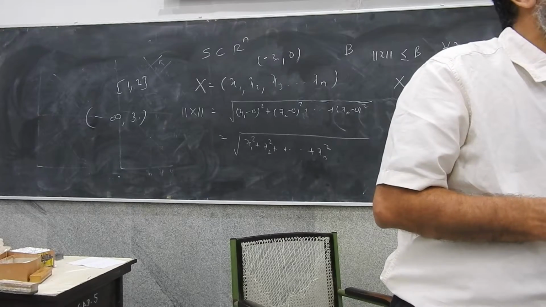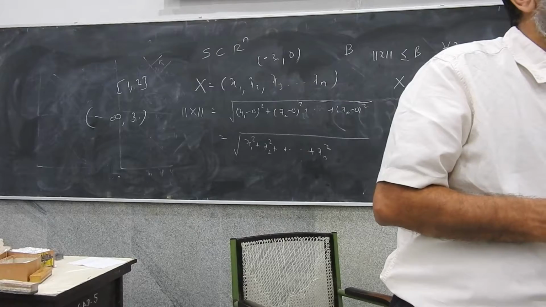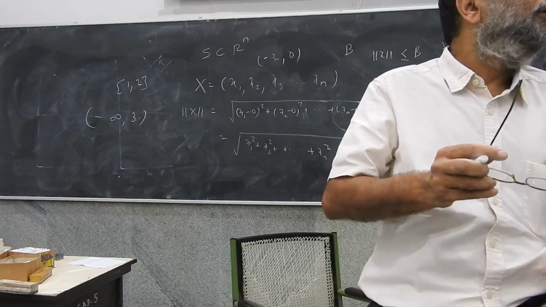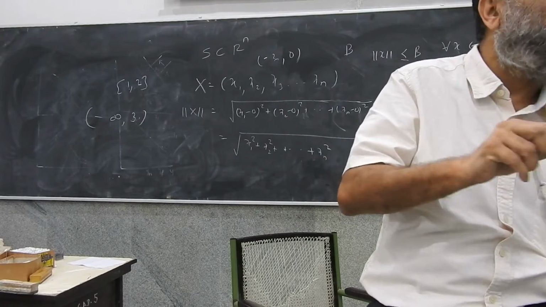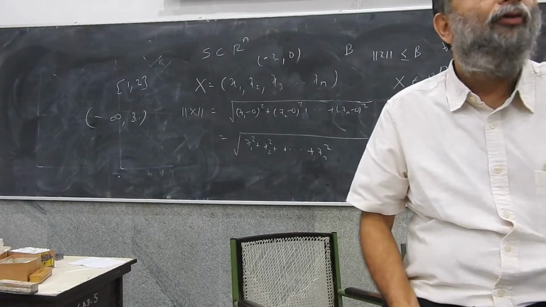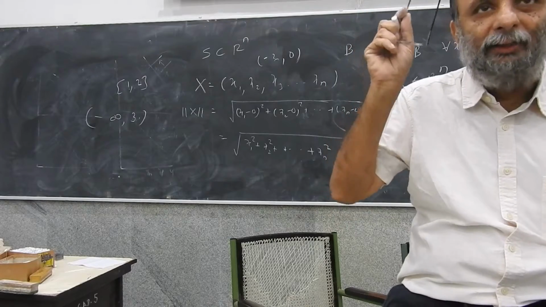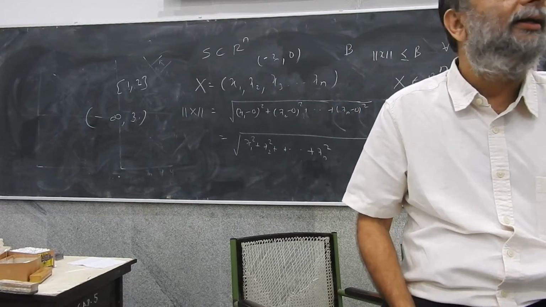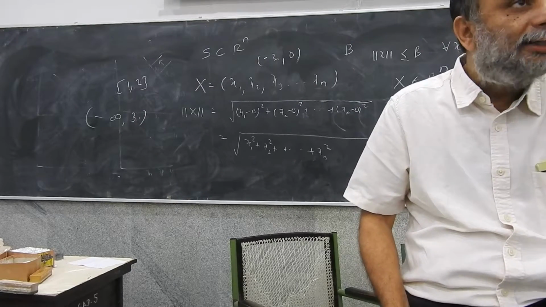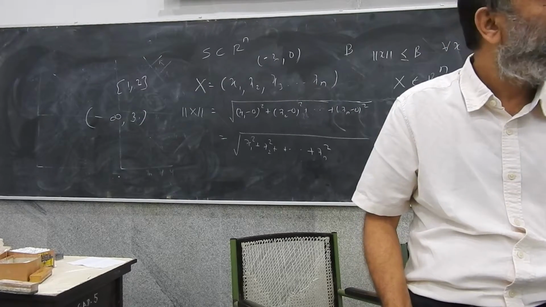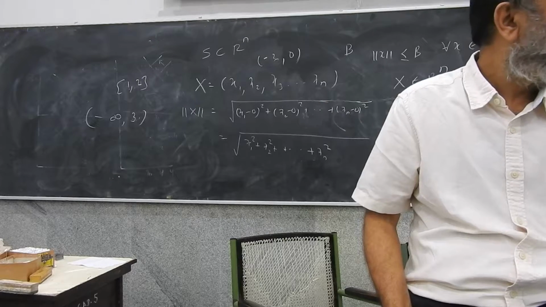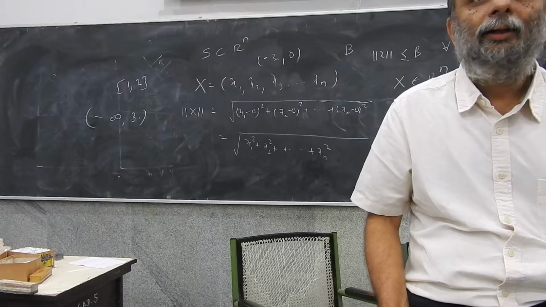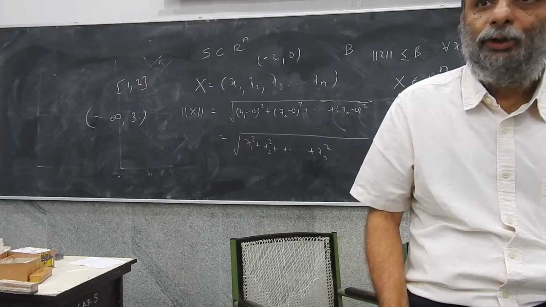Why would it be a closed bracket? No, because you want a set. Basically, what's a bound for a set? If you think of a set in Rn, then the bound for a set is just a number so that every vector in that set has a length smaller than that number. Right? Is this clear?